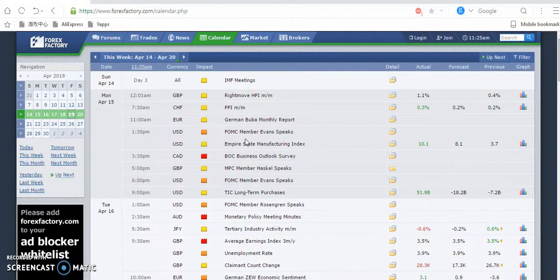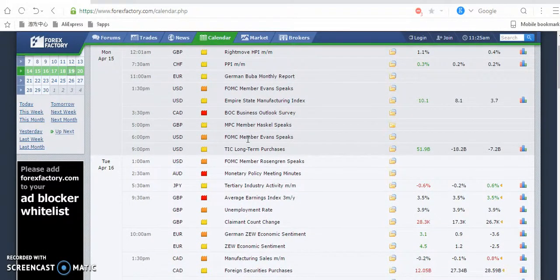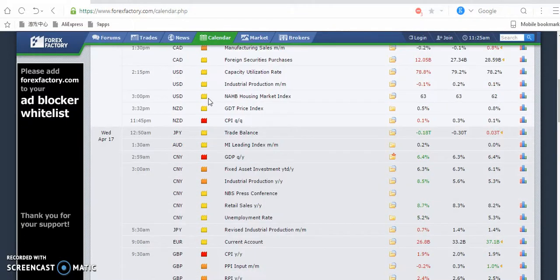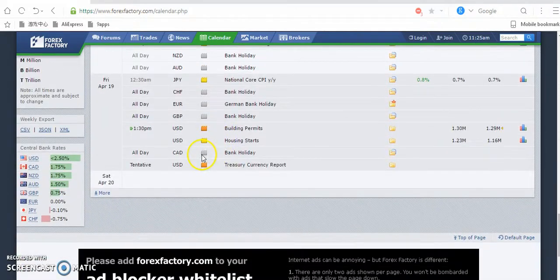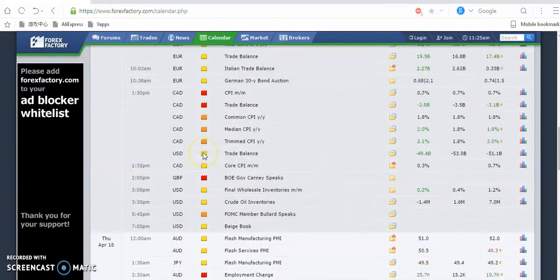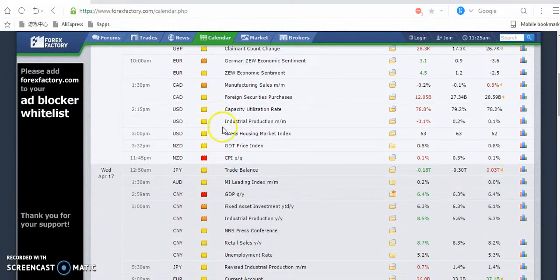So what are the basic events I will look at for now? As a fundamental trader, you check out the red ones. These are high impact news. But when you see these yellow ones, they are low impact news, that means they will impact the market maybe without us having much effect. There's the medium impact news and there's a white one, which is the holiday. It has no impact. It is a non-economic event, no impact. So we'll be checking out the red ones.